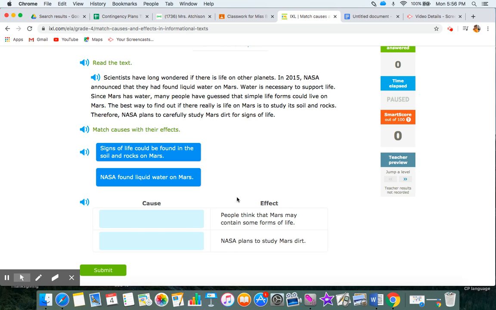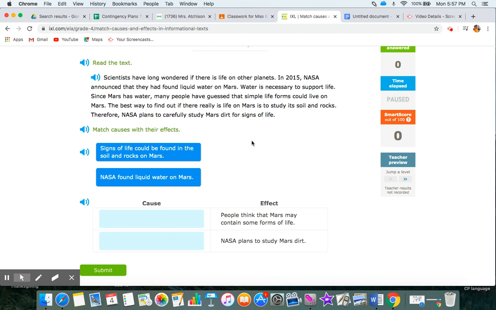Let's look at this first effect. People think that Mars may contain some forms of life. They think that because of one of these. Either signs of life could be found in the soil and rocks on Mars. Therefore, people think that Mars may contain some forms of life. They both say life, but let's see what this other one says. NASA found liquid water on Mars. Because of that, people think that Mars may contain some forms of life.